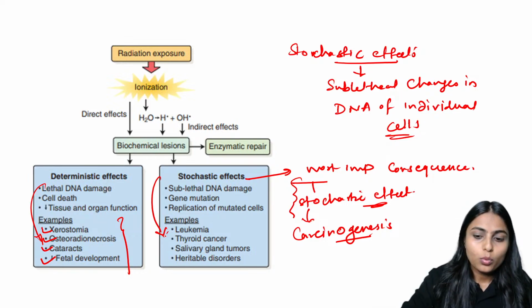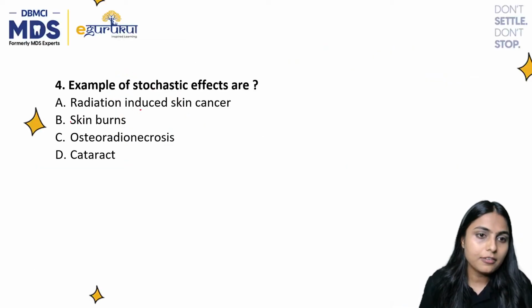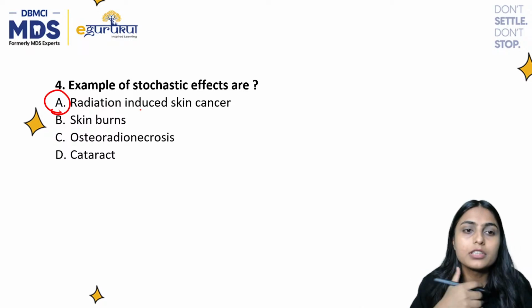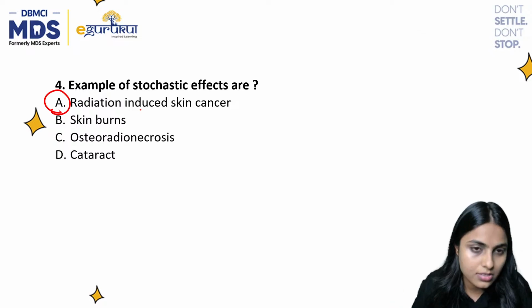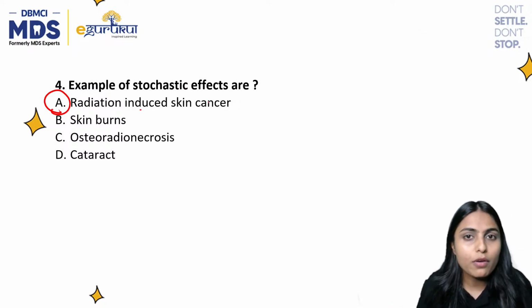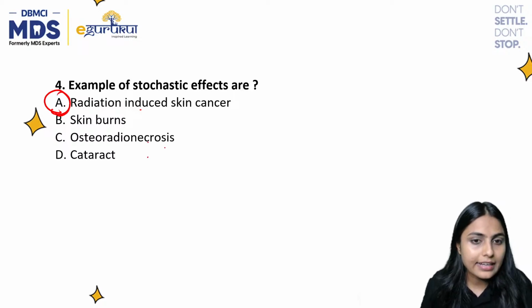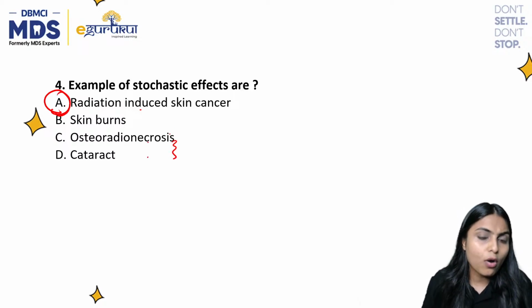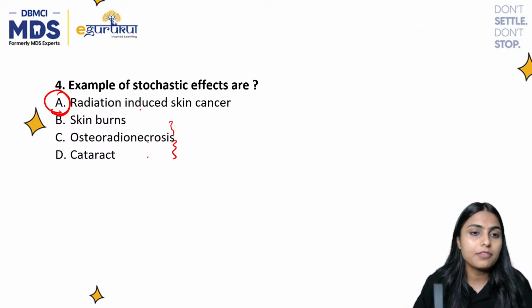Among the given options, option A directly refers to carcinogenesis, which is radiation induced skin cancer. So the example of stochastic effect is option A. Options B, C and D are deterministic effects.